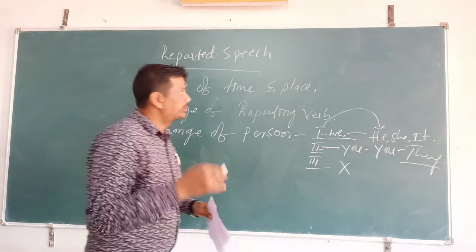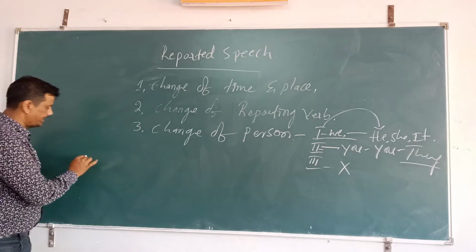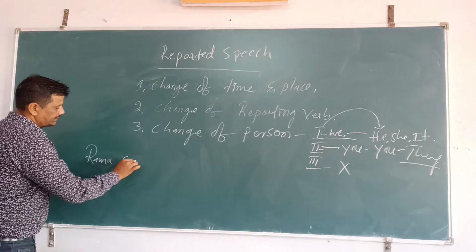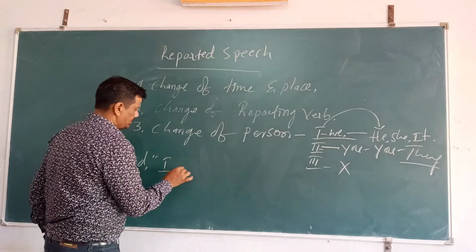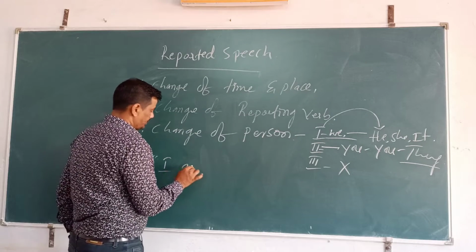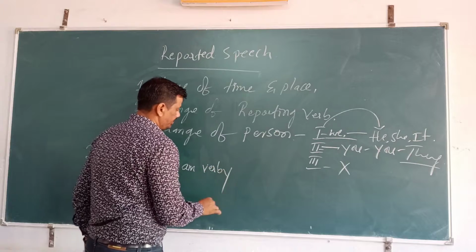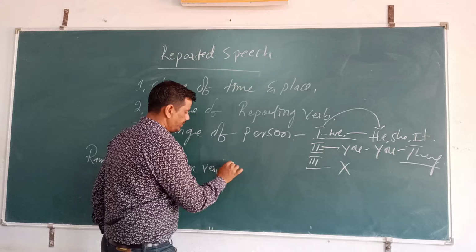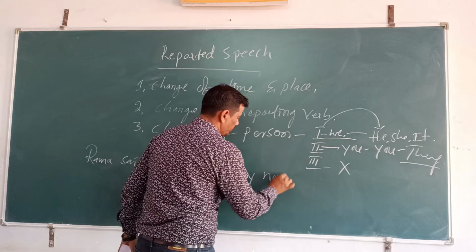For example, I am going to write one example here. Rama said, "I am very busy now."